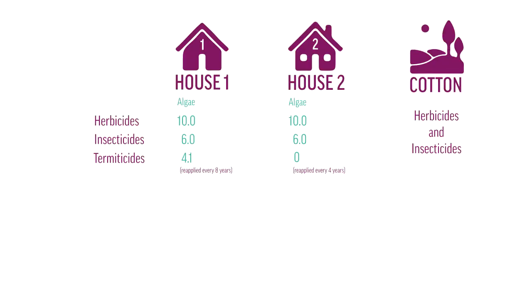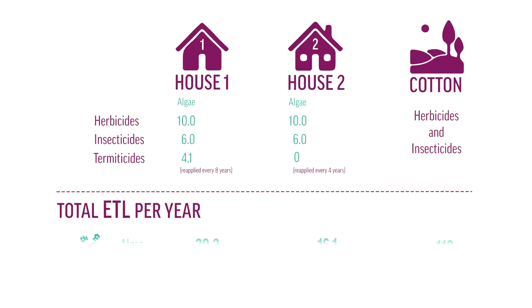When we calculate the total ETL for our example suburban house and the cotton industry, we can see the cotton industry's ETL for algae is much higher than the houses. This is because herbicides are often sprayed across whole paddocks on a farm to target a wide range of weed species, but weeds are spot sprayed on a suburban lawn.